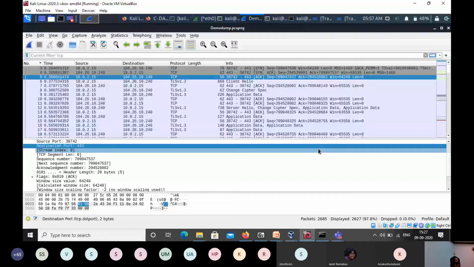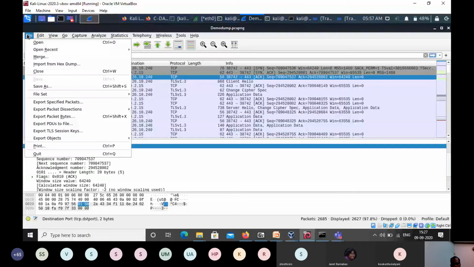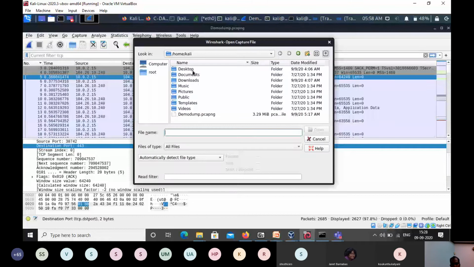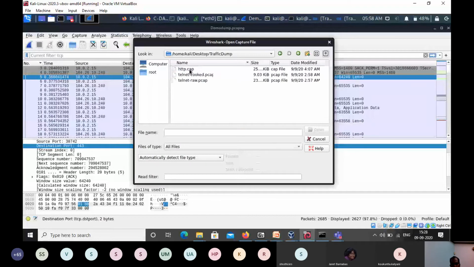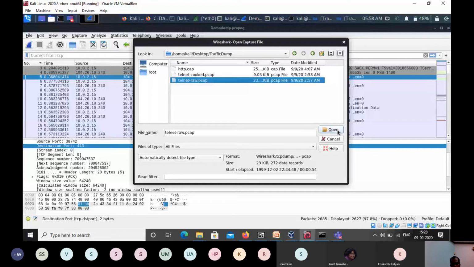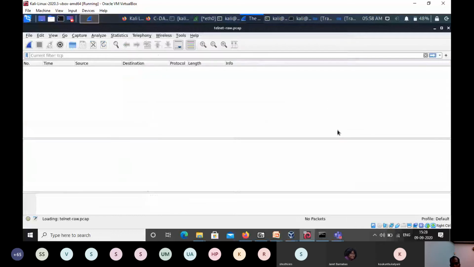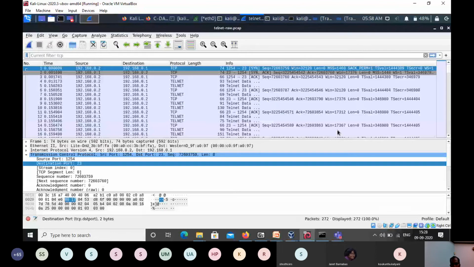Now, in a similar way, I'm opening an already existing dump. I already stored one dump on my desktop, called traffic dump. I just use it as a telnet capture, which I downloaded from the Wireshark site. As you know, telnet was initially used for remote login.